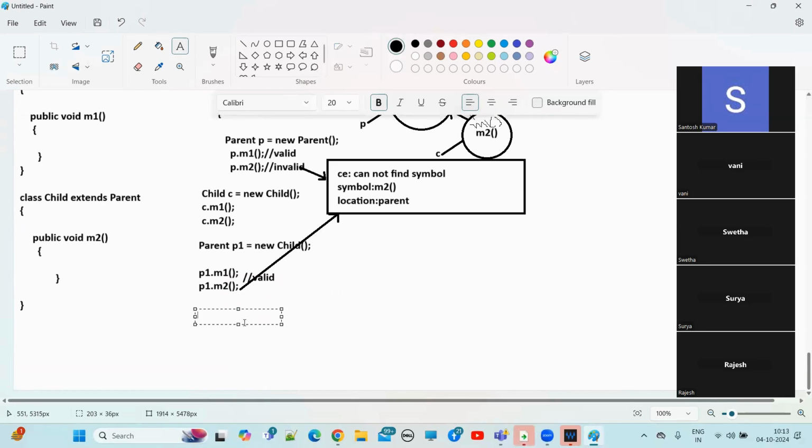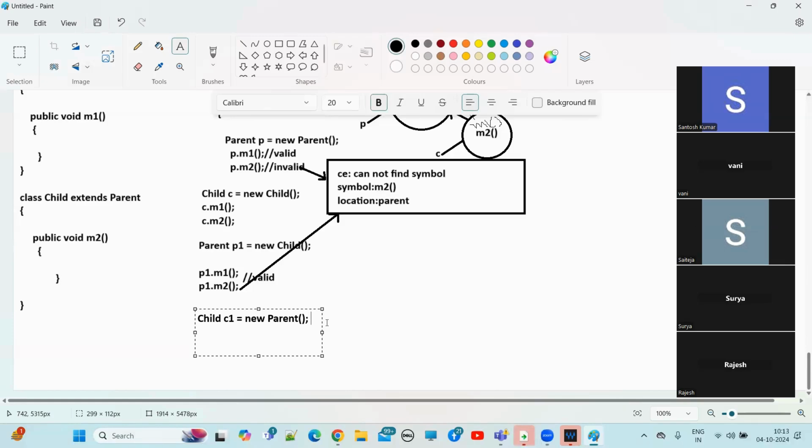So now, here I'm giving one more example. Now, child C1 is equal to new parent. Is it valid, guys? Just now we discussed, right? By using parent class reference variable, we can hold child object. But by using child class reference variable, we cannot hold parent class object. Understand? This is invalid.